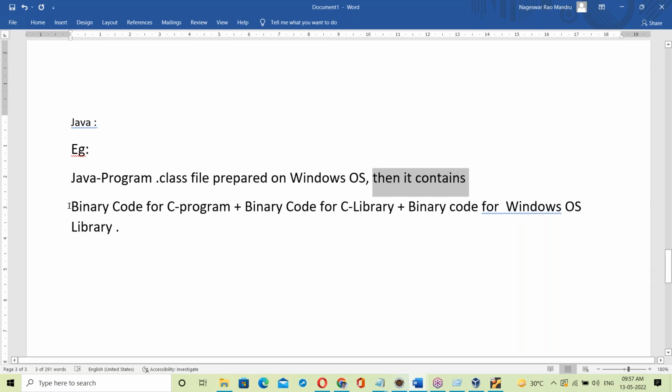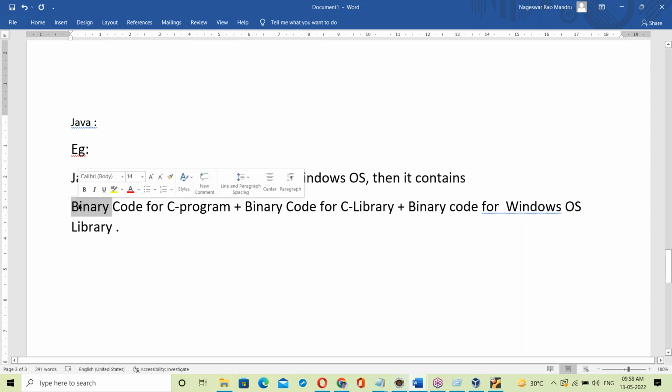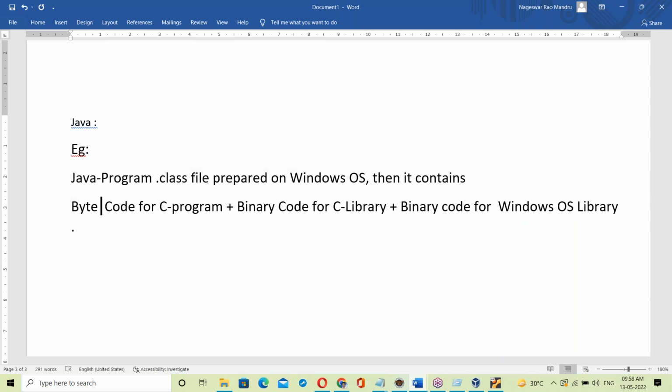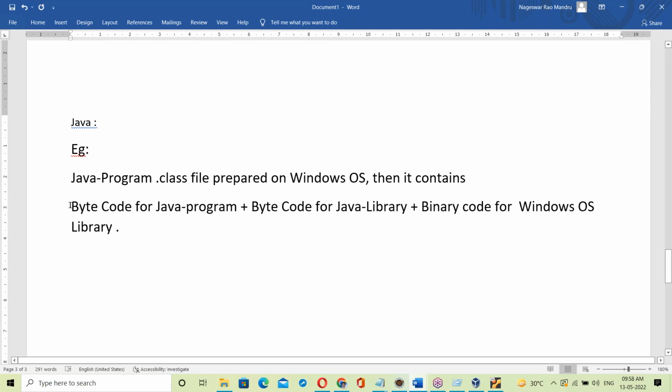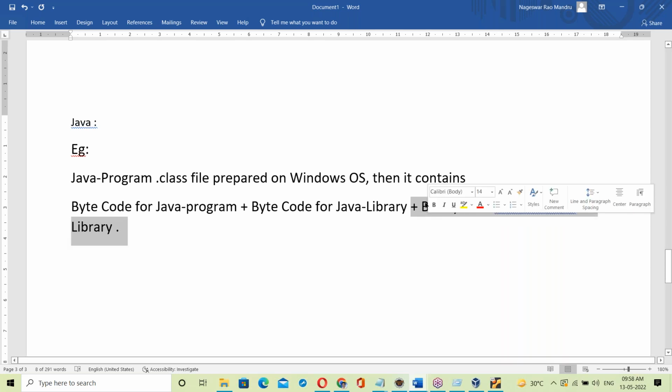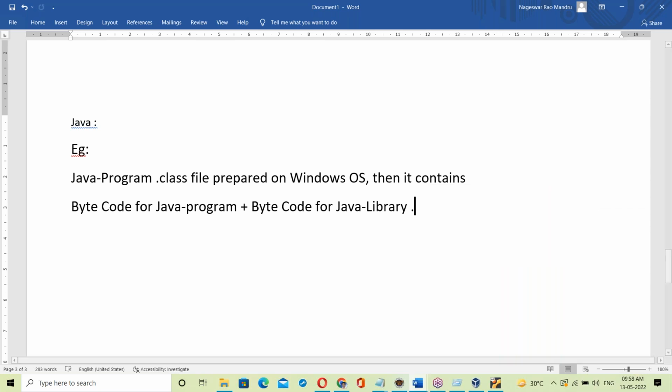It contains not binary code, but byte code. In Java it's byte code. It has byte code for the Java program, and byte code for the Java library, like a C library. Java has a library. It is not binary code for an OS library, so it doesn't contain the OS library.